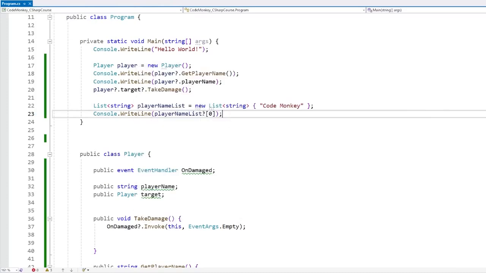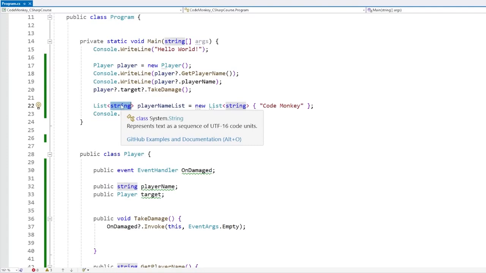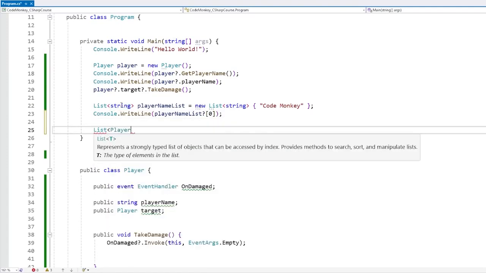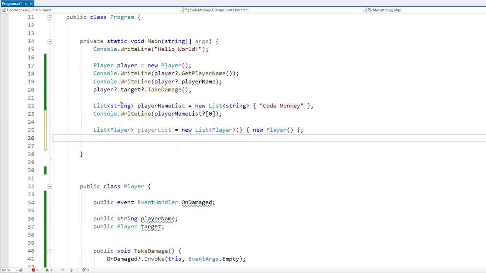And of course, you can combine both of them. You can combine the one accessing indexes and the one accessing properties and fields. So instead of a list of player names, let's do over here a list of type Player. So playerList, and we have a new one. And over here, let's construct a brand new player. So now on this, we can go inside the playerList. We can do the question mark and then the index access on index 0, then do another question mark and call some kind of TakeDamage function.